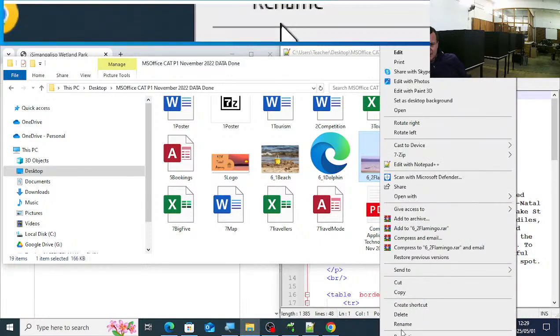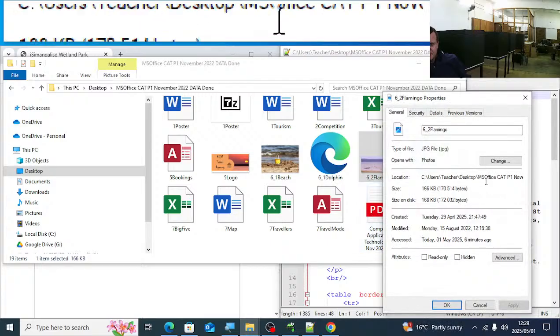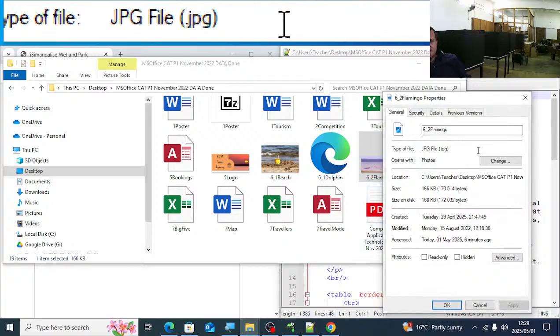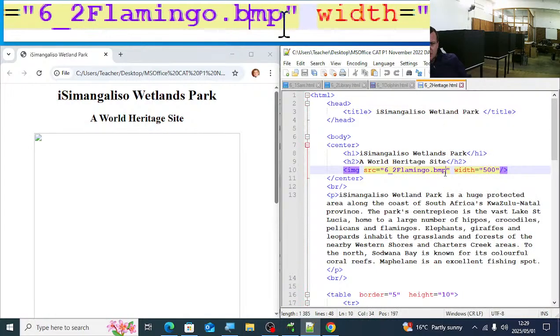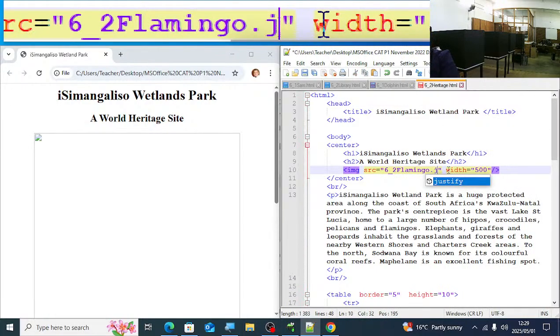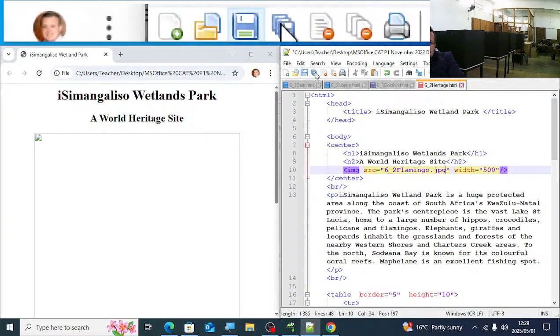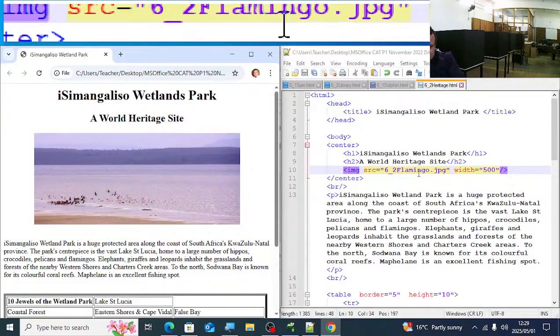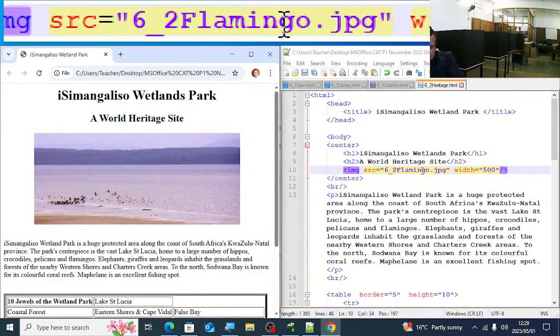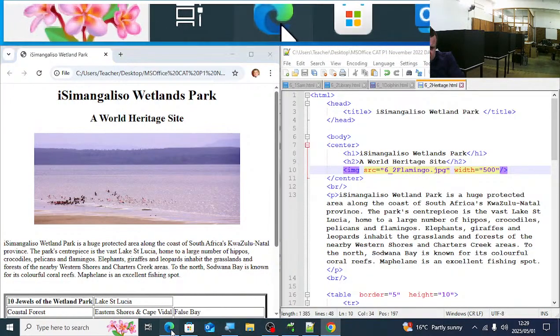Let's just see what is the property of that thing. It's a .jpg, né? So you must change that BMP to .jpg. There the picture displays now. So that file extension is wrong.